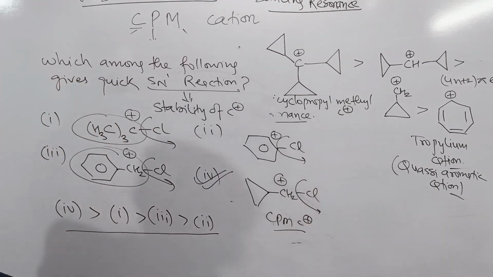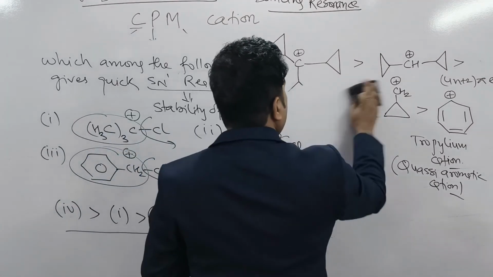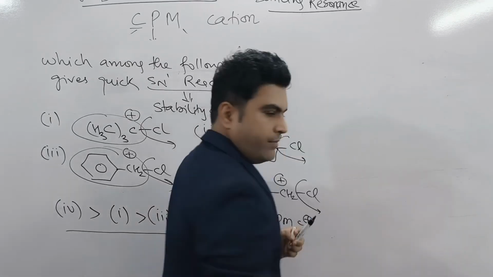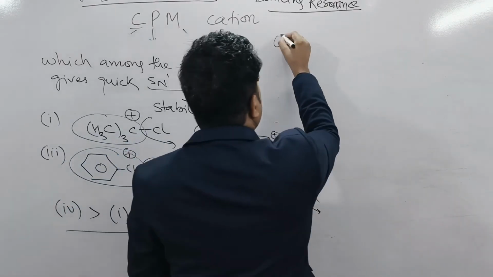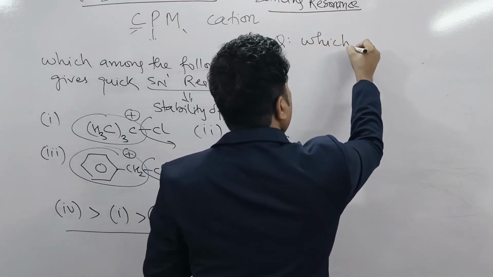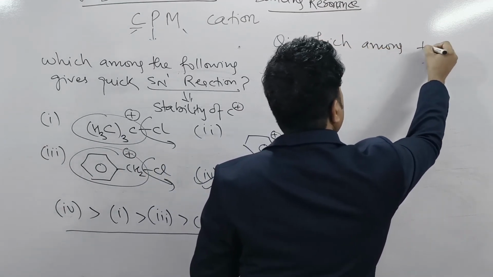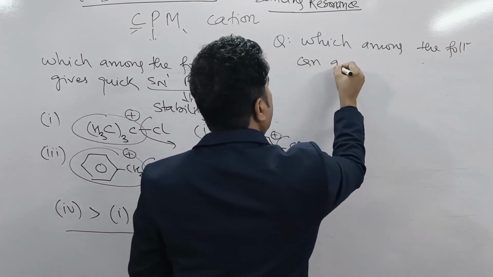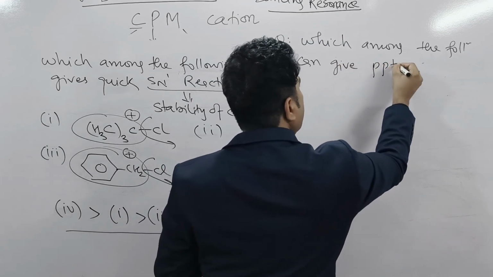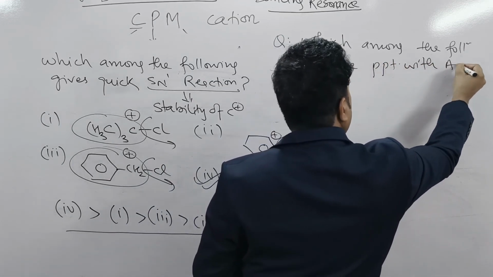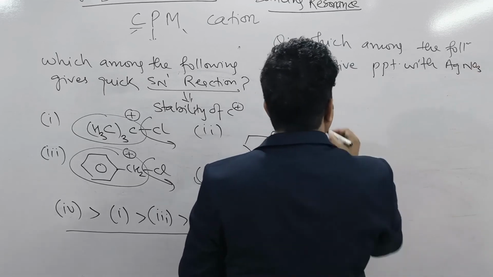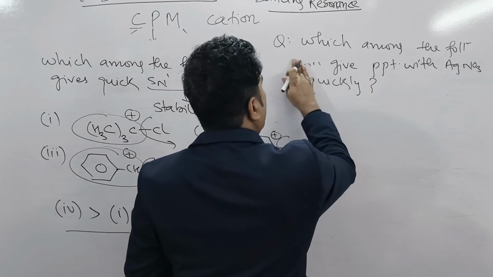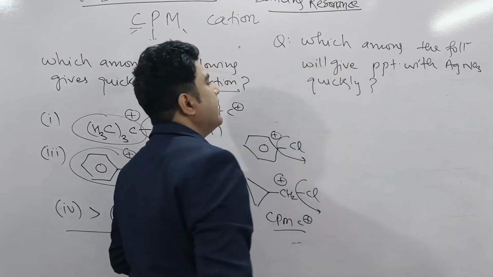Similarly, they can give you a question like, suppose, which among the following will give precipitate with AgNO3 quickly.